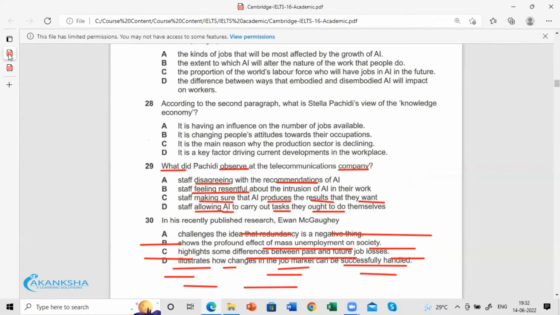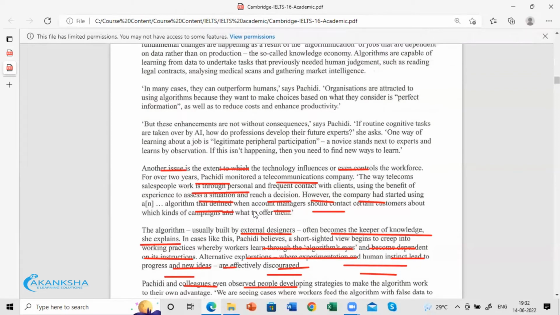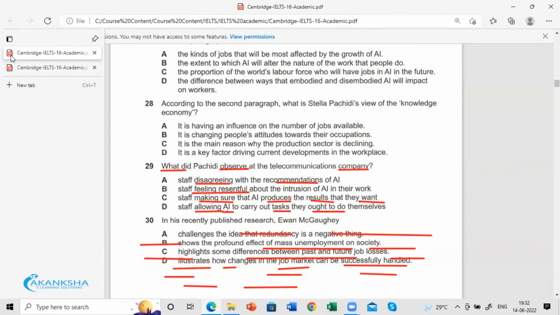So staff make sure that it produces the results that they want: offering the customers the right kind of offer and the campaigns. They could use that in their favor. And option D, allowing AI to carry out tasks they ought to do themselves. No, they did not replace themselves with AI.